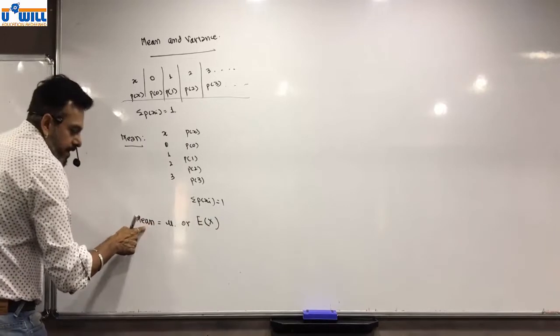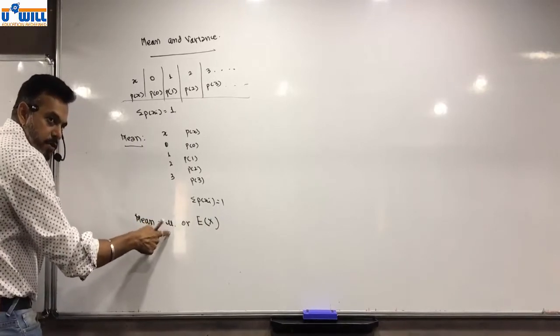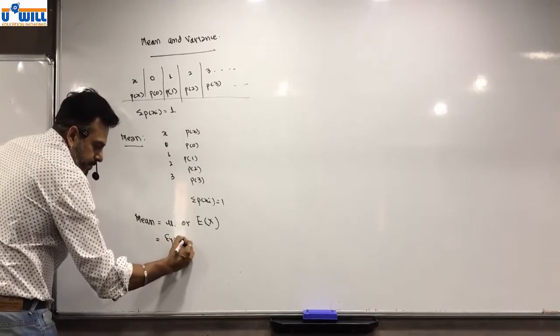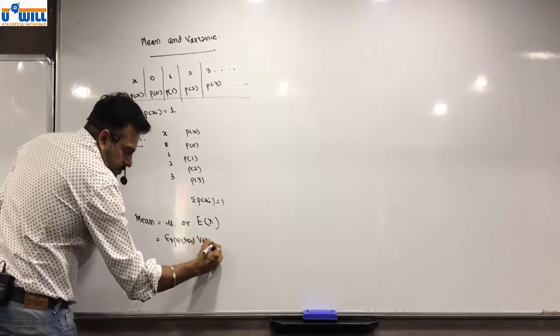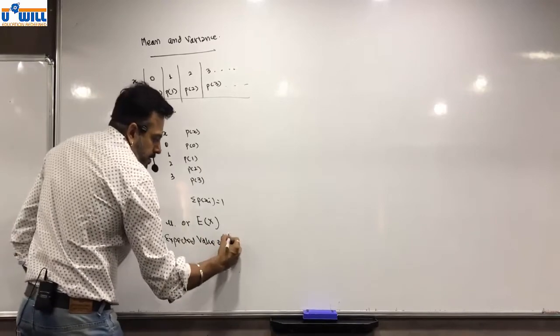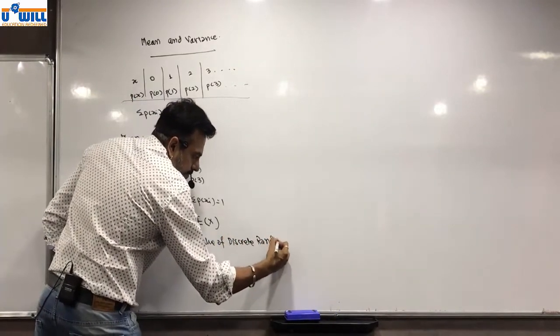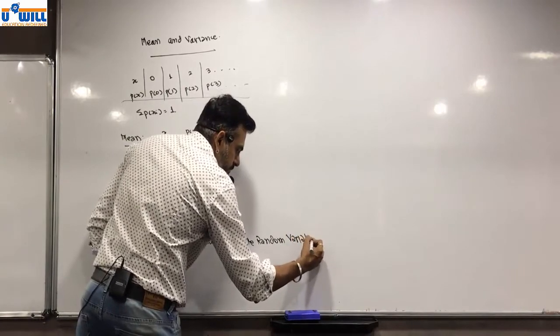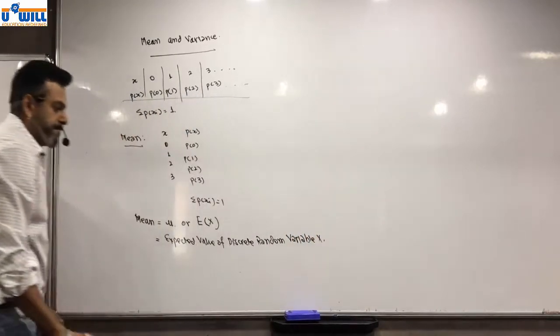So we call this mean as this symbol mu, or mean is what? Expected value of discrete random variable x.